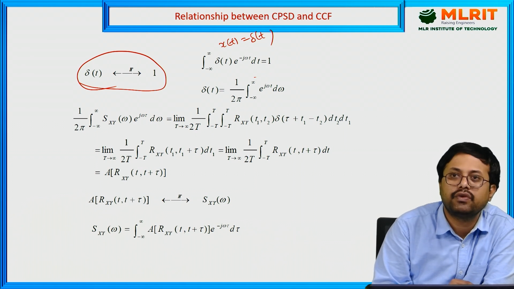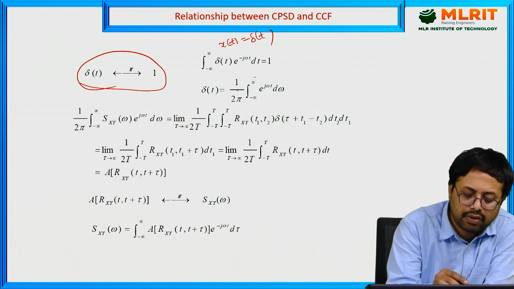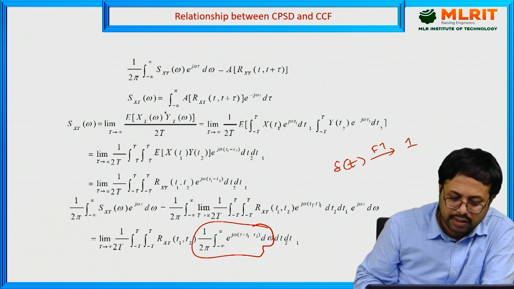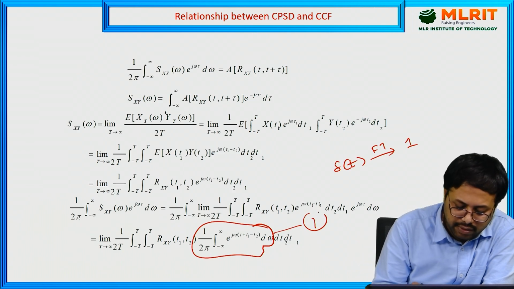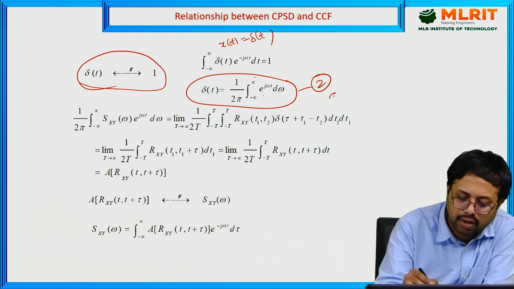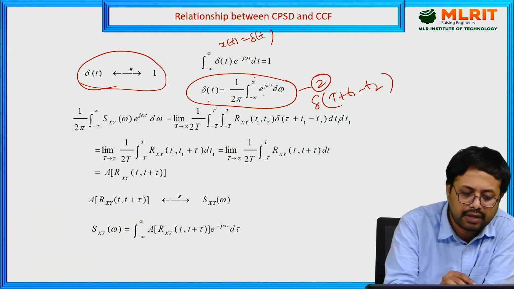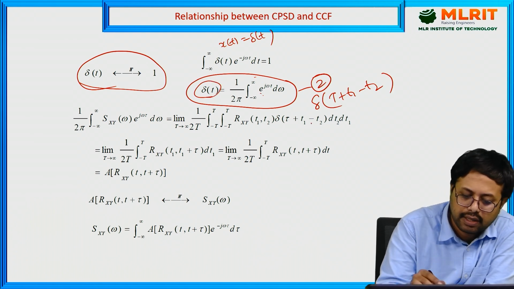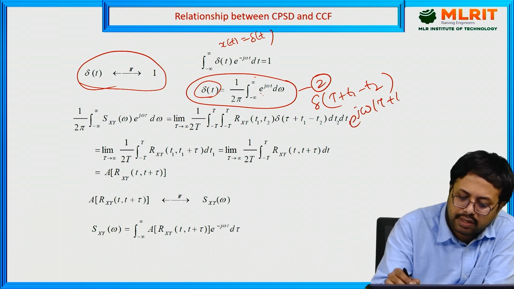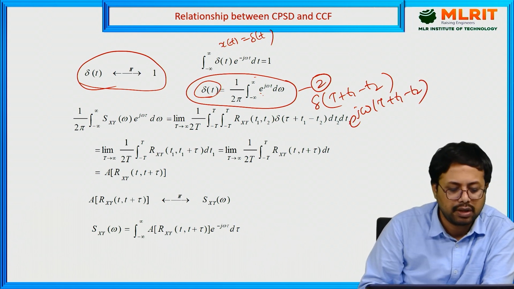The area under the curve of the impulse signal is always 1, or delta of t equals 1 by 2 pi integral from minus infinity to infinity e power j omega. Based on this, equation 2 is similar to equation 1. Both are the same. In place of t, you have tau plus t1 minus t2, which you replace with delta. Delta of t is e power j omega t, so delta of t plus tau plus t1 minus t2 is e power j omega times tau plus t1 minus t2. You have to substitute this.